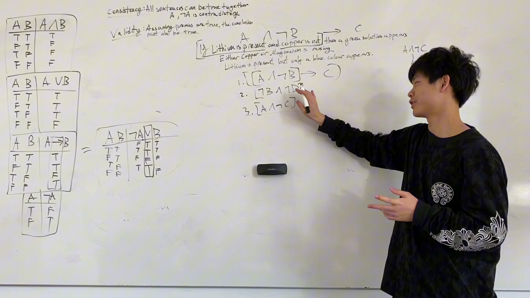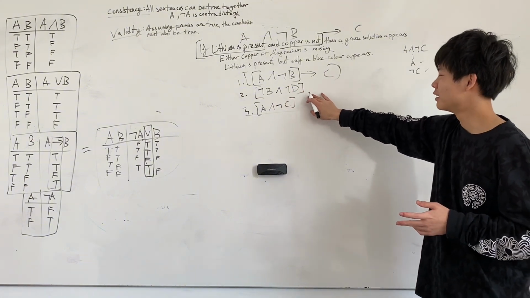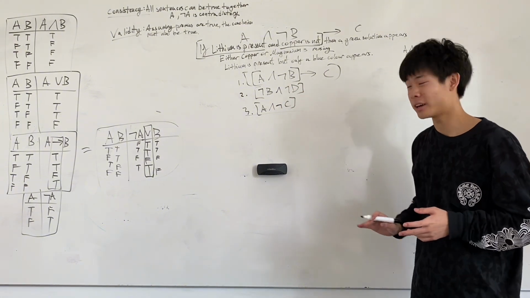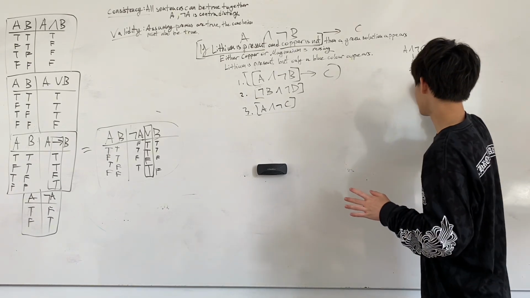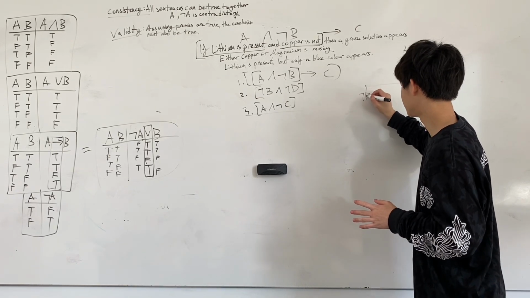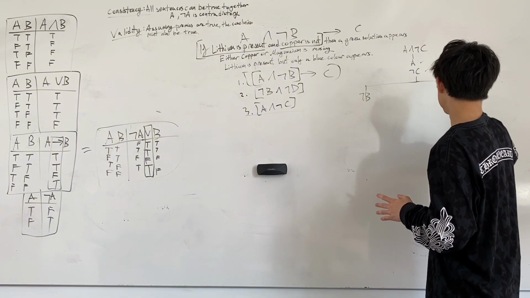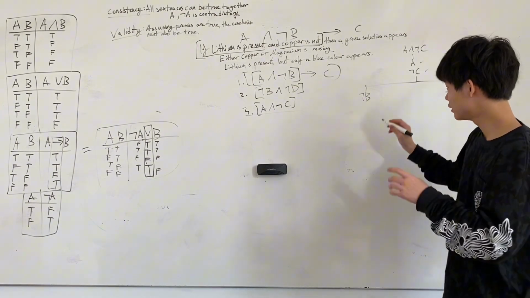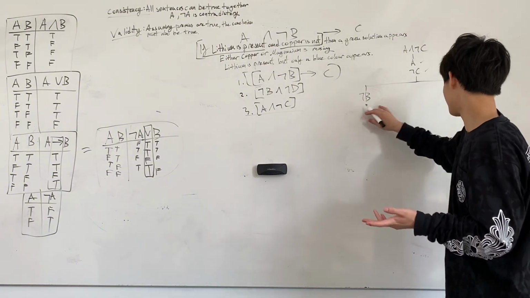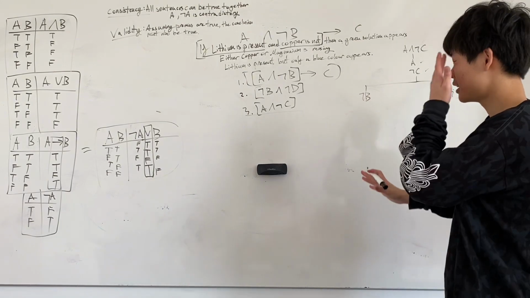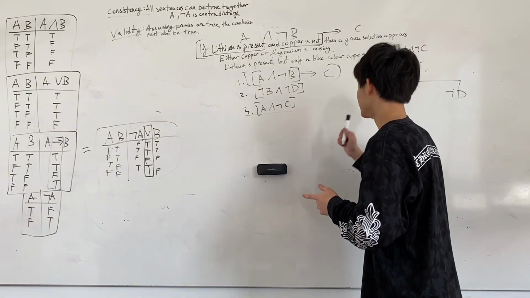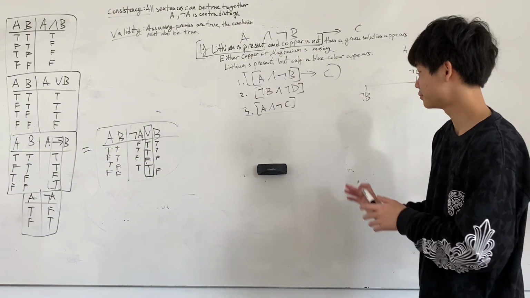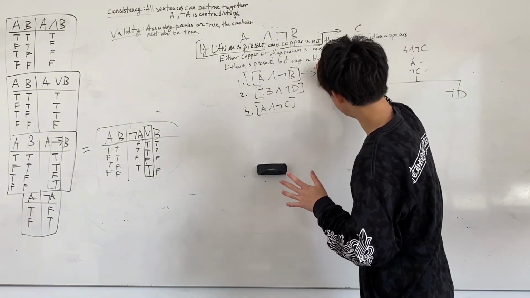Next, let's take, for example, this sentence here, not B or not D. Not B or not D has two possible ways in which it can be true. Either not B is true or not D is true. This is fair enough. Now we have two cases. It's branching off into two cases. And then lastly, we have this sentence here, which is more complicated. A and not B, therefore C. How do we deal with this one here?